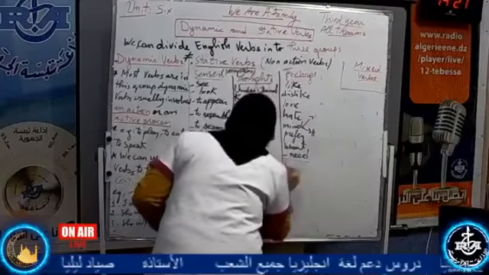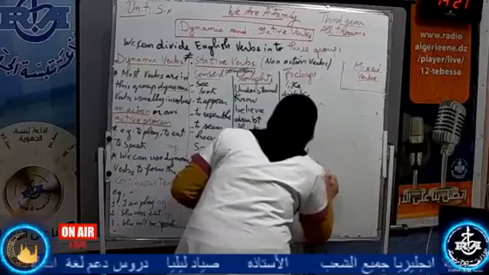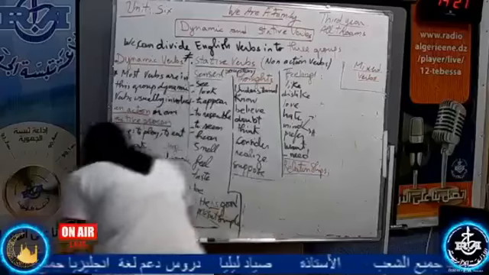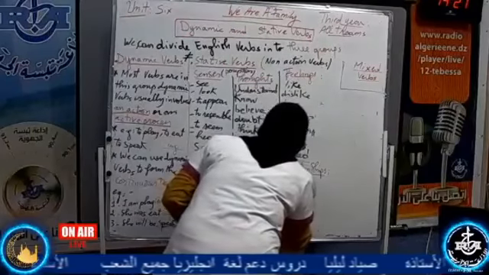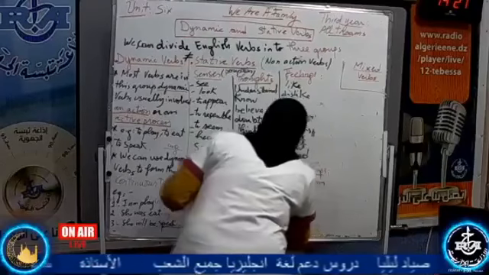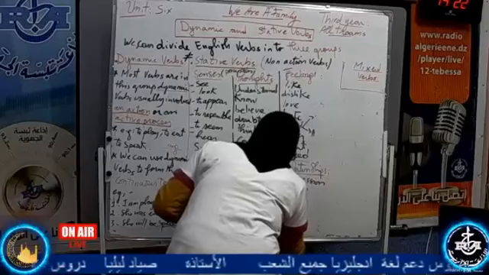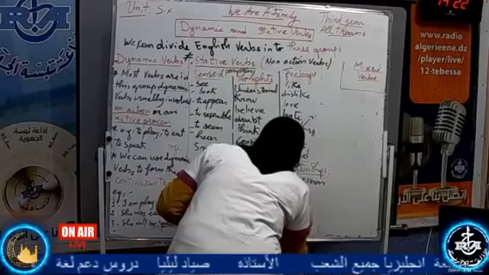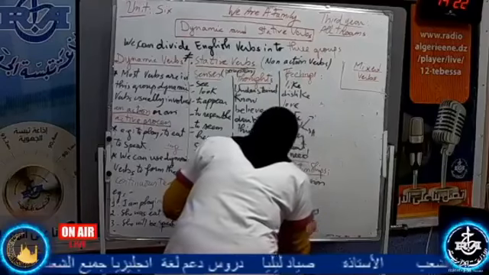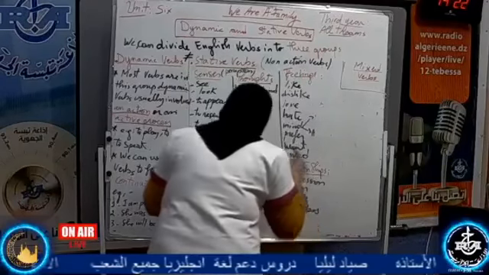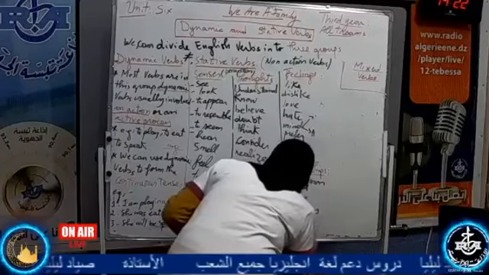Relationships. When we say relationships, I mean possession. Possession: own, have, the verb to possess, contain, include. Write them down, please.